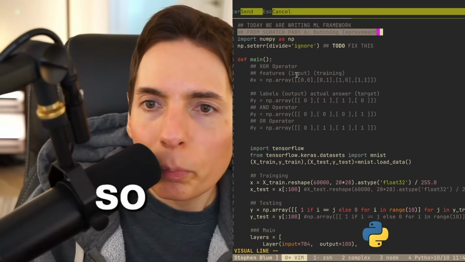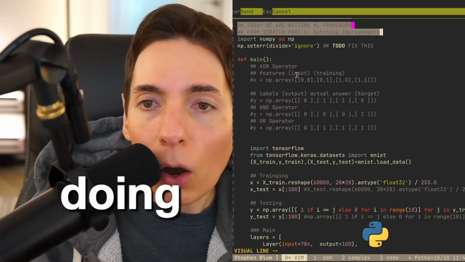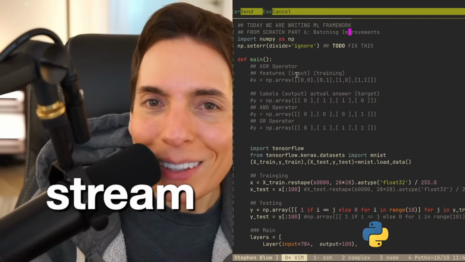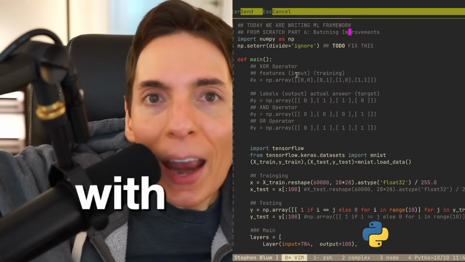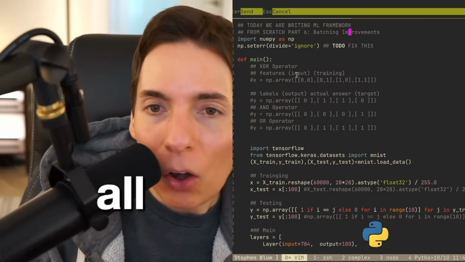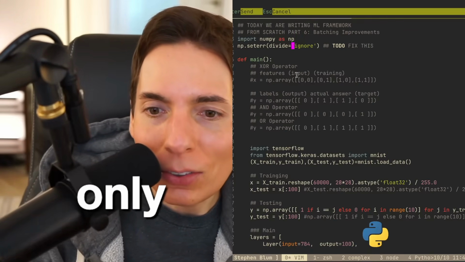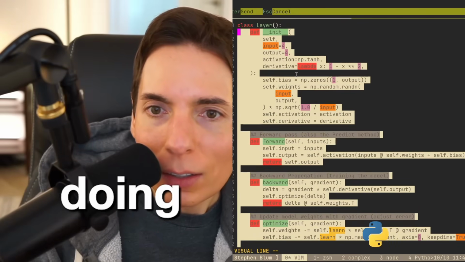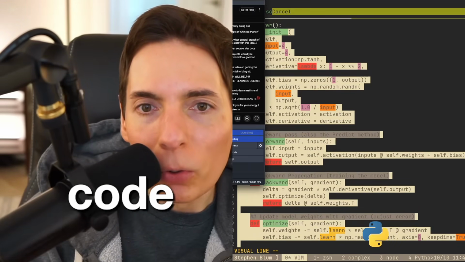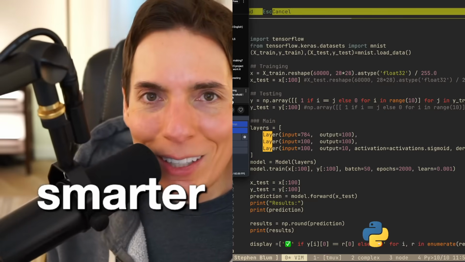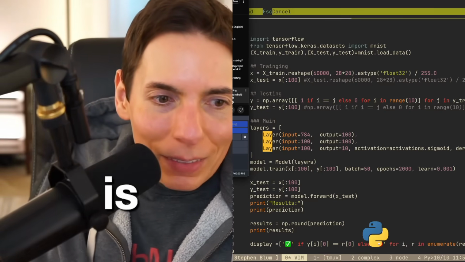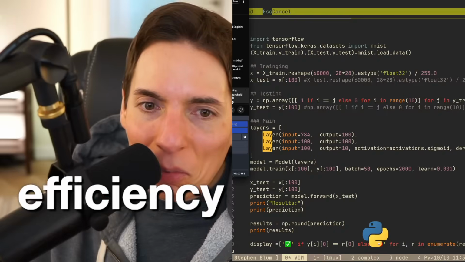So we are improving our batching for our own deep learning neural network that we wrote from scratch, live on stream. We did it live on stream without the help of AIs. We did it all by hand, only using NumPy. And you can see here that we were successful at doing it. This is the main code right here. That's the plan. The more data you give it, it gets smarter.